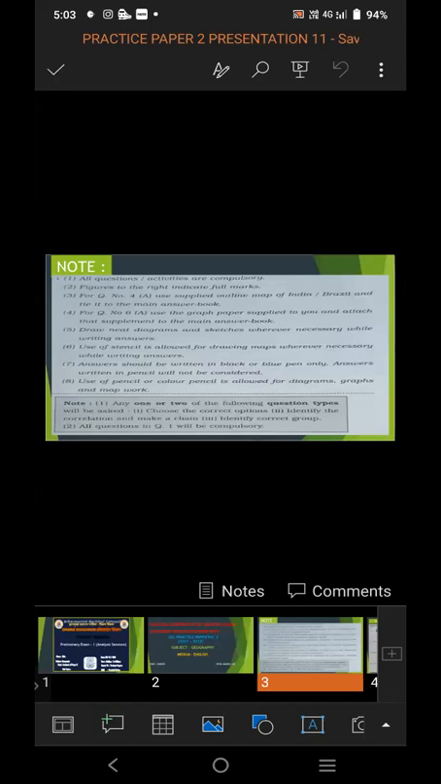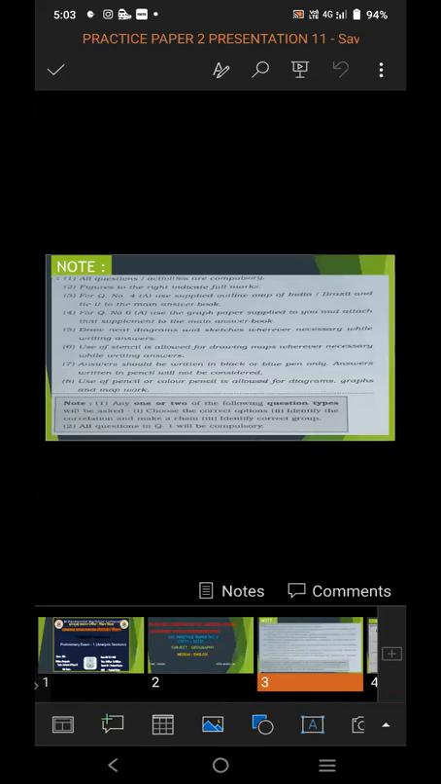Note 5. Draw neat diagrams and sketches wherever necessary while writing answers. As per the requirement of the question, you have to draw neat diagrams and sketches wherever necessary. And the diagrams and sketches should be perfect and particular and related to the answer.